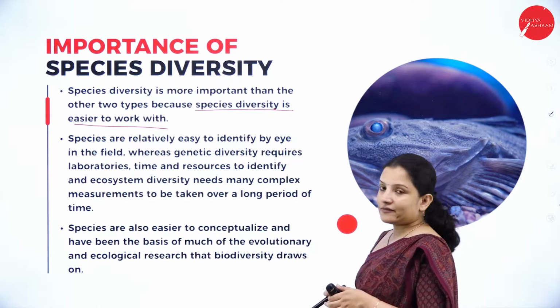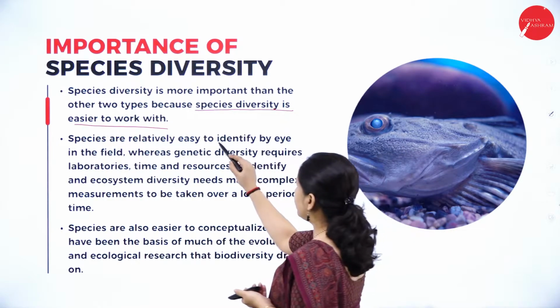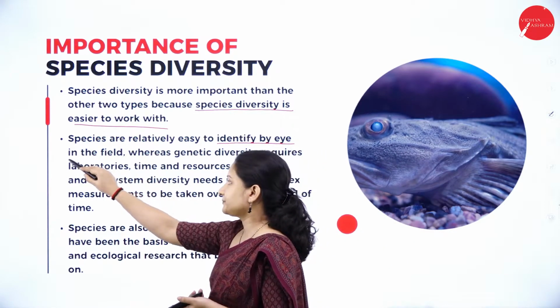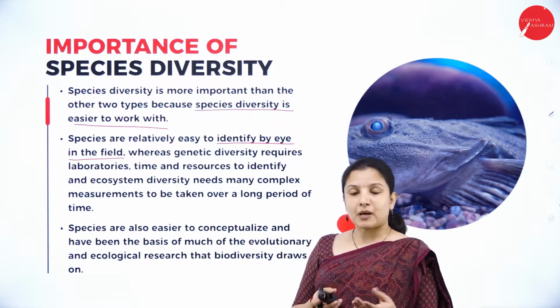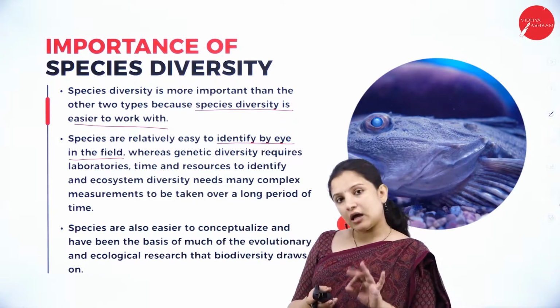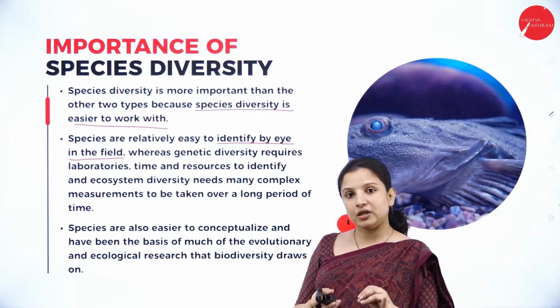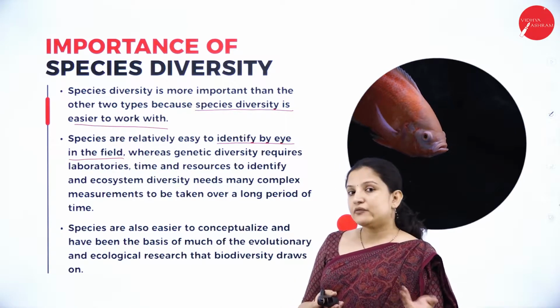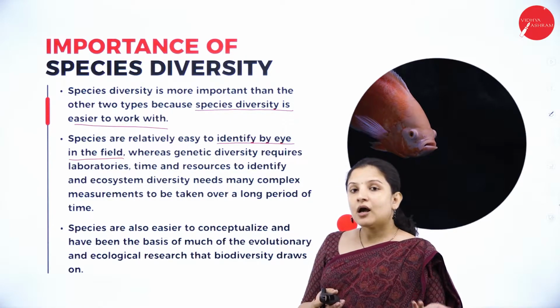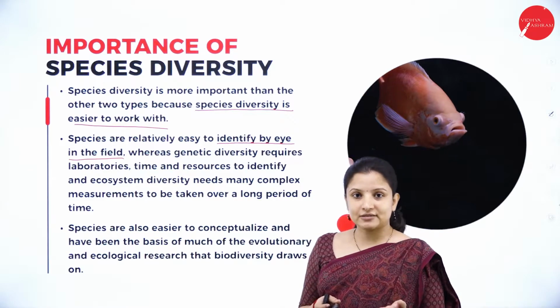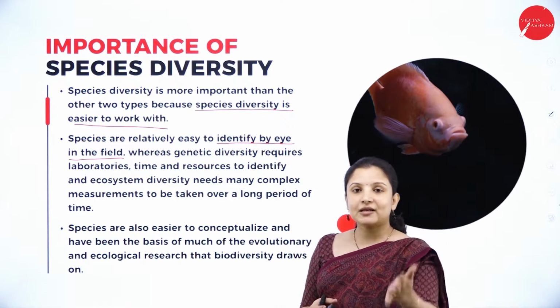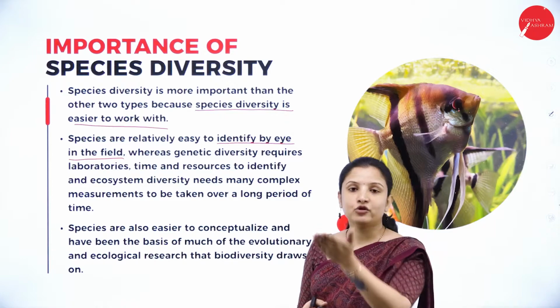And species diversity is easy to identify by eyes in the field. Say for example, I told you, we are all primates, monkeys, apes, then langur, then human beings, we are all primates, but we are different species, right? How can you say that we are different species? Just by looking. By looking you can say, this is a langur, this is an ape, this is a gorilla, this is a human being.